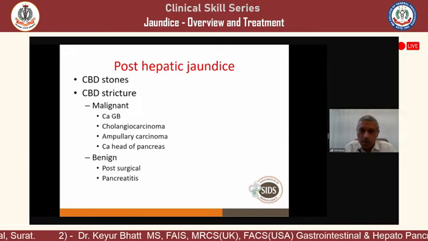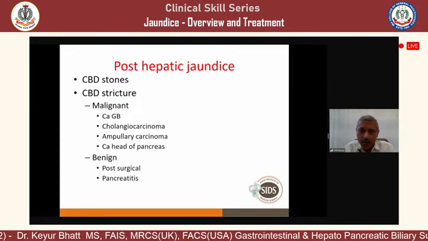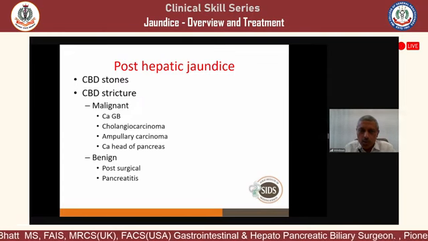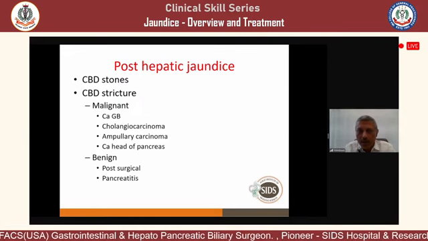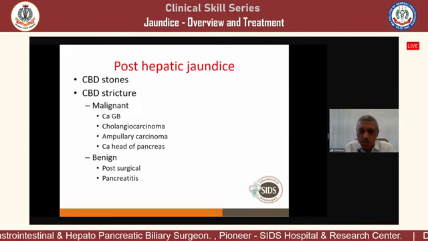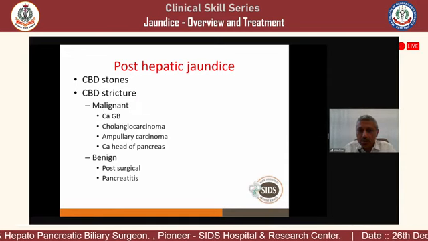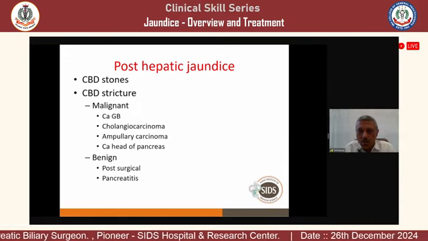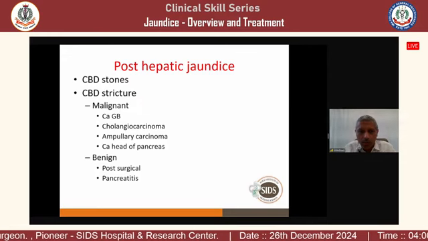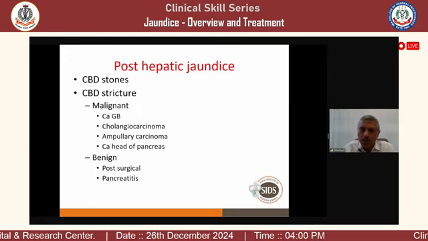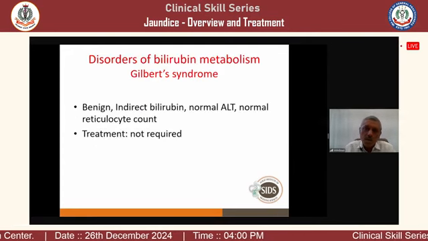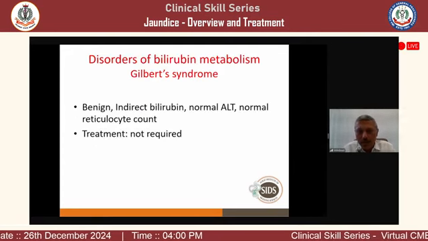Malignant can be one of 4: either gallbladder malignancy, or cholangiocarcinoma, the malignancy of the biliary system, or ampullary carcinoma at the ampulla of Vater, or the head of the pancreas compressing the lower common bile duct and causing jaundice. And the stricture can be benign, which may be post-surgical or because of pancreatitis.